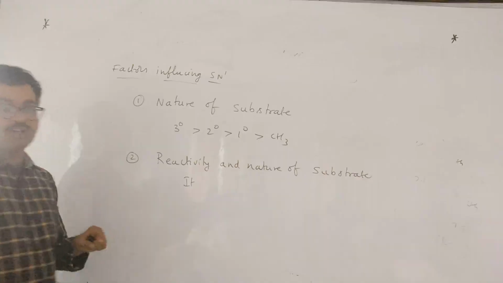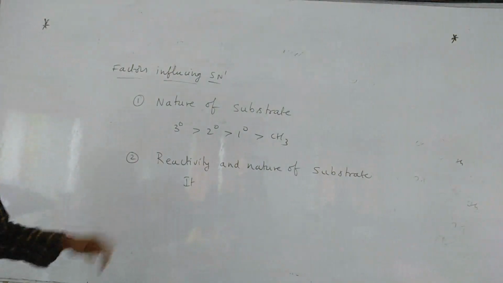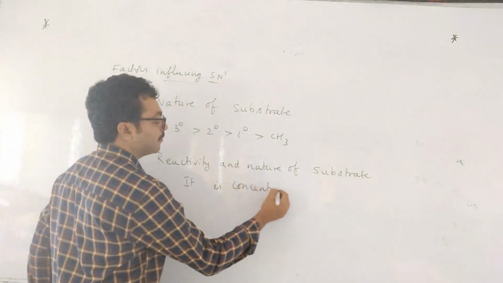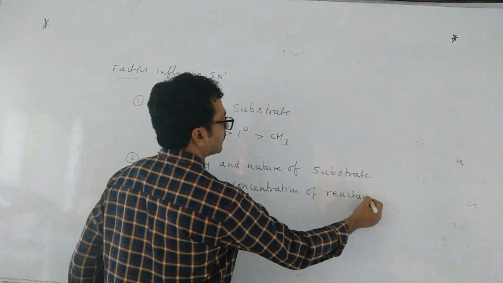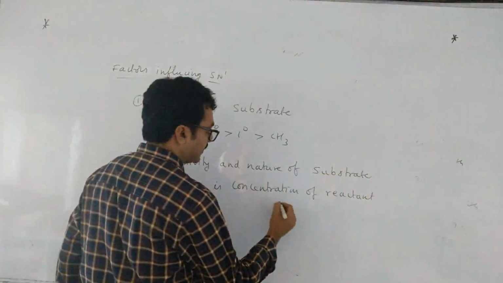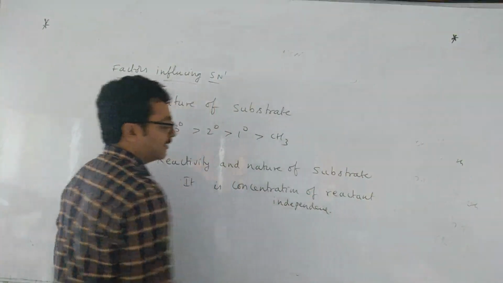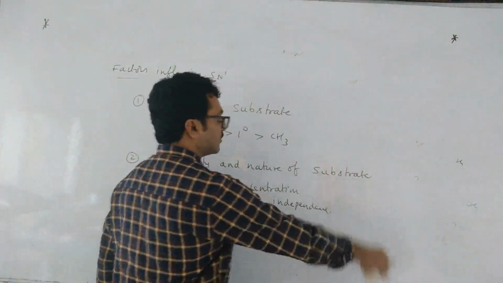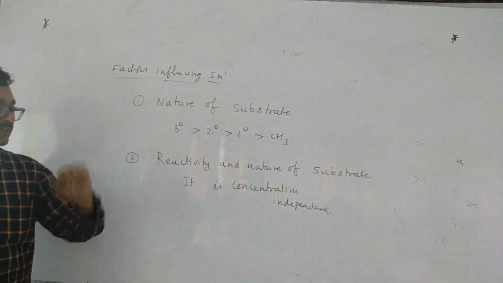Because in the slowest step, if you see, it is only the carbocation formation that is the slowest step. So it is concentration independent. It does not depend upon the concentration of the reactant.